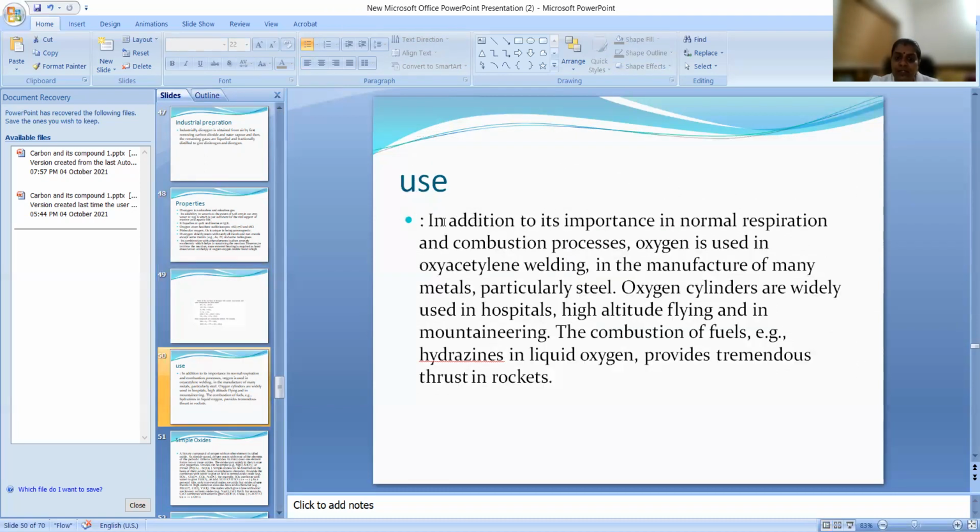Okay. What are the uses? In addition to being important in normal respiration and combustion reactions, it is used in oxyacetylene welding. Welding purposes it is used for. Manufacture of many metals, particularly steel. Okay. Oxygen cylinders are widely used in hospitals, high altitude flying, and by mountaineers. And the combustion of fuel, hydrogen in liquid oxygen, provides tremendous thrust in rockets. Okay, so these all are the uses.